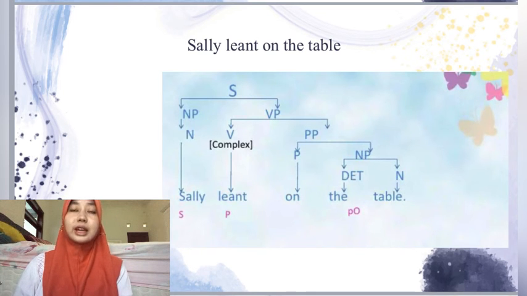The sentence contains a noun phrase and a verb phrase. The noun phrase contains a noun, the verb phrase contains a verb and a prepositional phrase, and the prepositional phrase contains a preposition and a noun phrase. The noun phrase contains a determiner and a noun. Sally is a noun, landed is a verb, on is a preposition, the is a determiner, table is a noun.